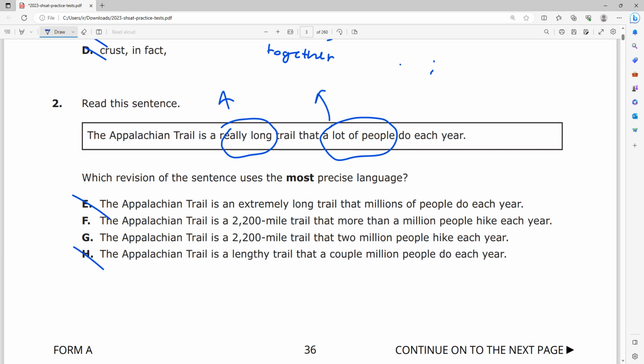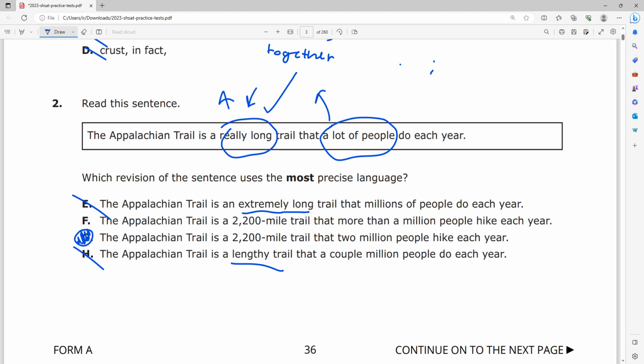Usually when it's most precise, we want to incorporate numbers. We want to incorporate metrics that can convey how long this trail actually was. If I say lengthy, if I say extremely long, that's still the same thing as saying really long, because I don't know how long it actually is. Well, look at choices F and G. They tell me that it's exactly 2,200 miles. It's a 2,200 mile trail, right? So they fixed this problem. Now we just have to deal with this problem, that a lot of people do each year, and the answer to this is going to be choice G, right?